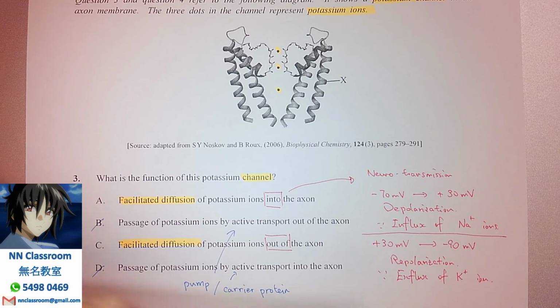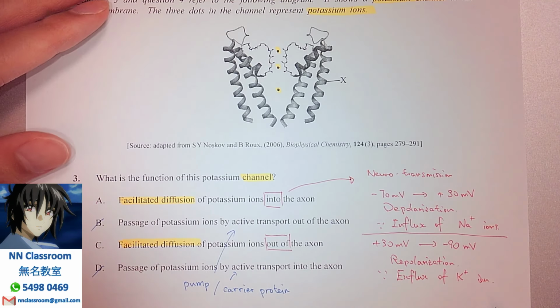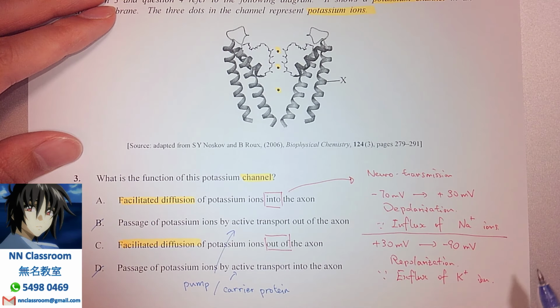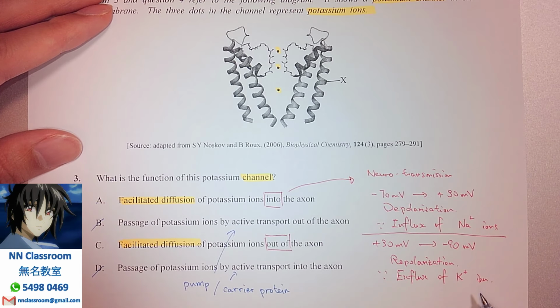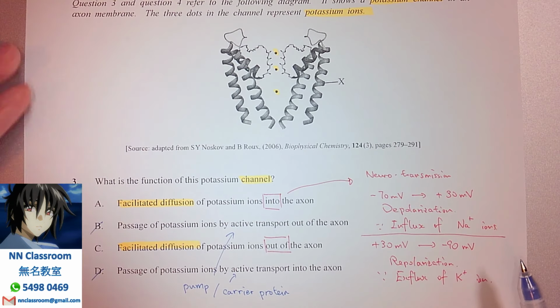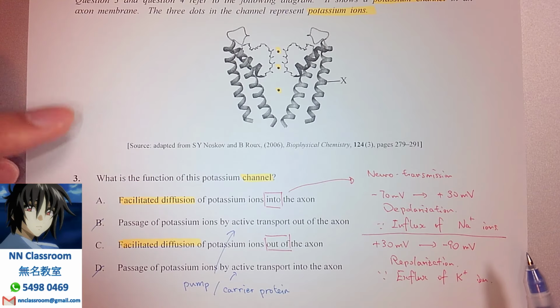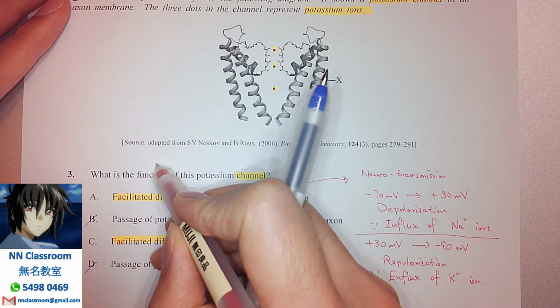Which means at that time, the potassium ions are leaving the cell, from in to out, because of the concentration gradient created before. So that's why the movement of potassium ion is always out of the axon, and the movement of Na plus is going to be into the axon in terms of facilitated diffusion during the functioning, which means the neurotransmission, right?